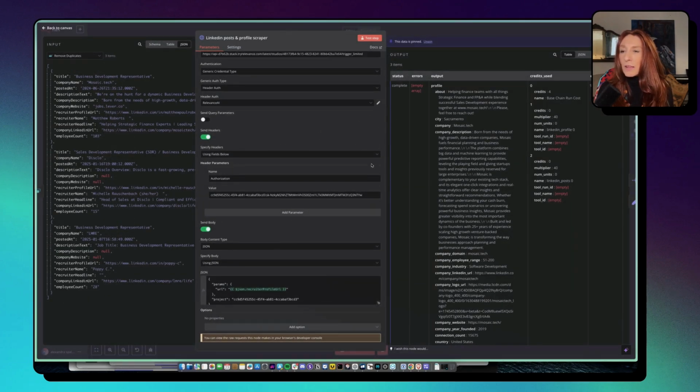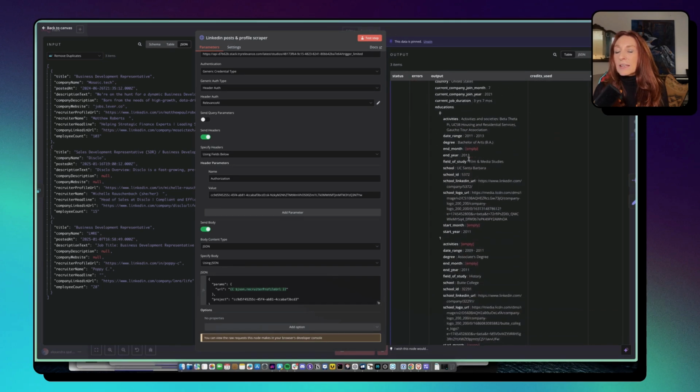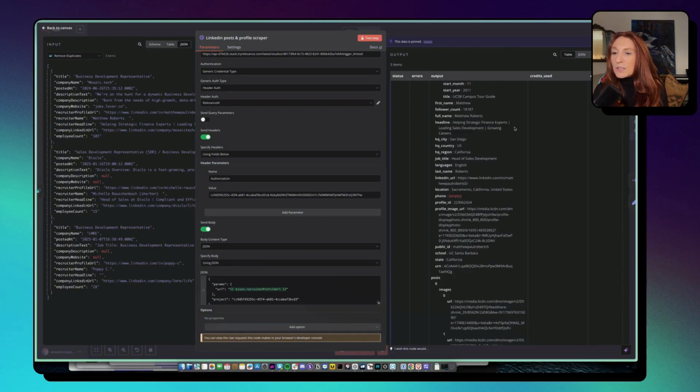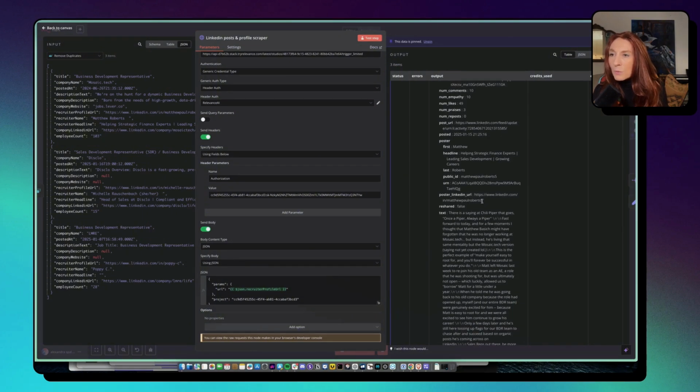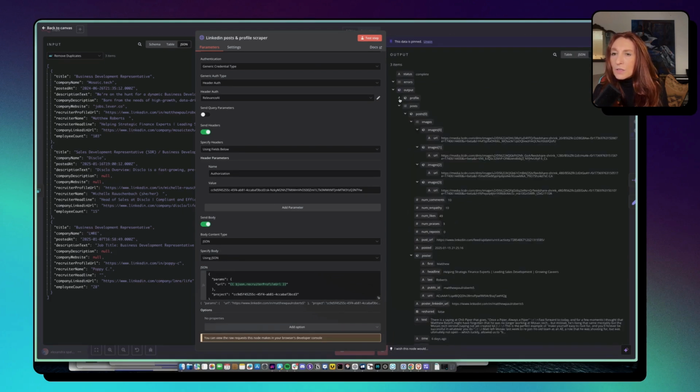So I have already run it. And here we have everything about this person. On the profile, we have the about, the city, the company description, and we also have all the experience. I don't remember where it is. Let's see the schema better. So, okay, profile. Yeah, I have profile and posts.